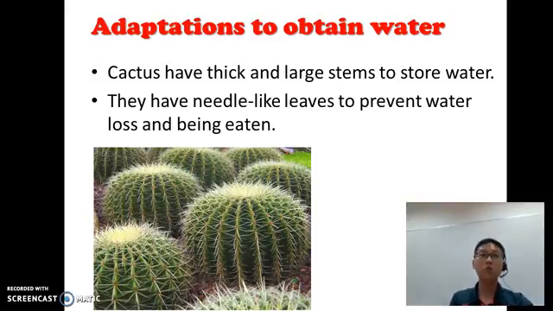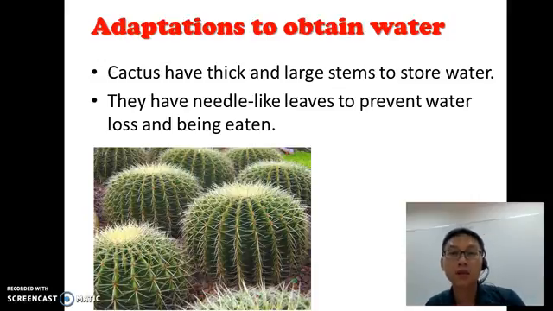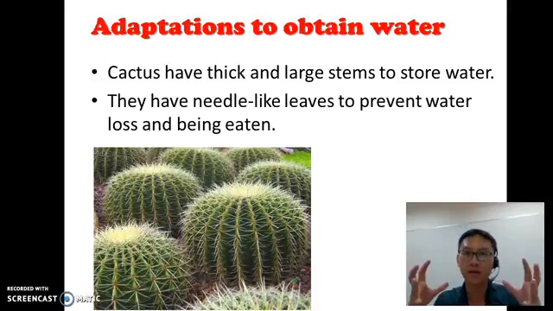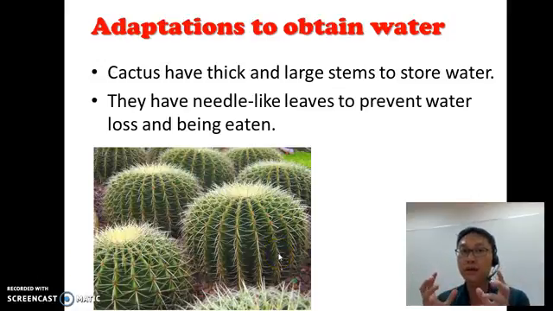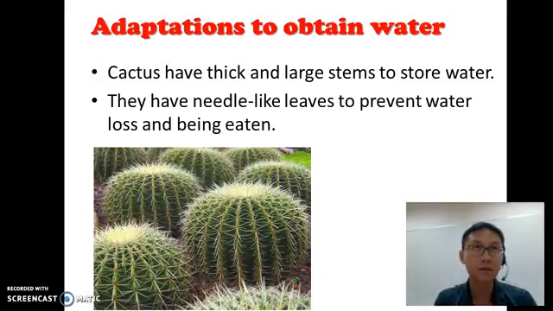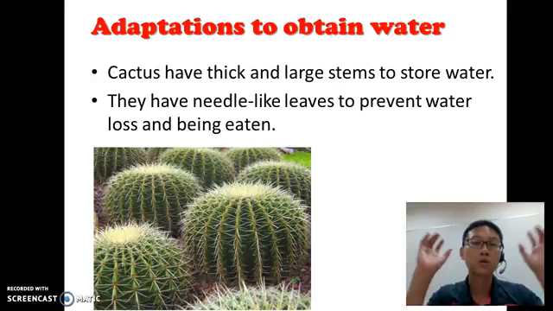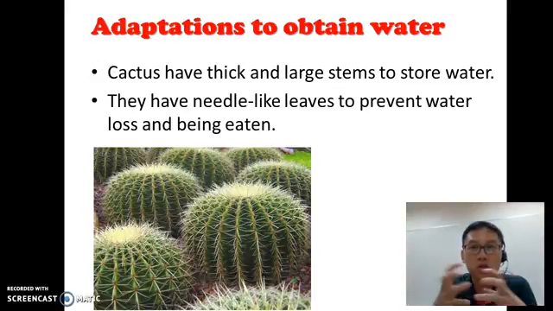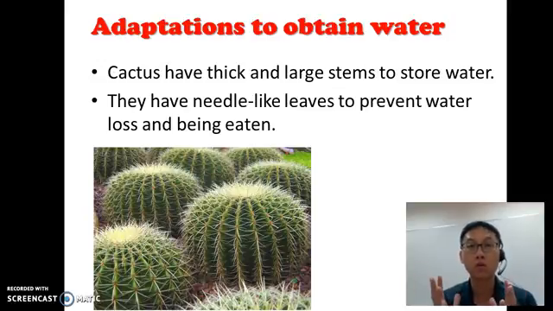Now, adaptations to obtain water. This plant is called a cactus plant. What is unique about the cactus is that it has very thick and large stems. You see, super fat. And the purpose is to store water. Again, cactus live in the desert, and the desert has very little water. Whenever it rains, it still rains, but not as often as what we have in Singapore. So on the rare occasions that it rains, the cactus will quickly absorb all the water and store it there, so that it can survive a very long period of time without rain or without water.